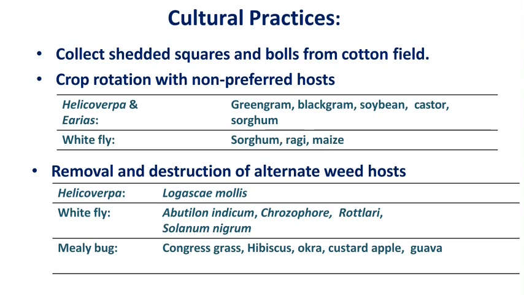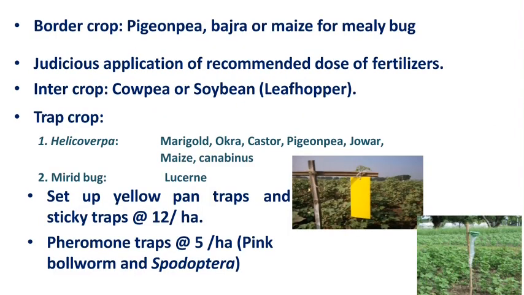Then also the removal and destruction of alternate hosts, because different weeds act as alternate hosts for the different pests. These are the different recommended alternate hosts we can remove from the field bunds. Then border cropping. Here pigeon pea, bajra, and maize are used as border crops for the mealybugs. Then judicious application of the recommended dose of fertilizer.